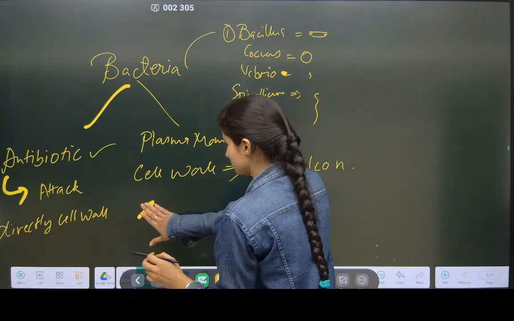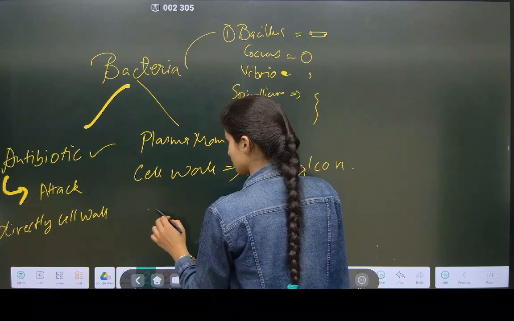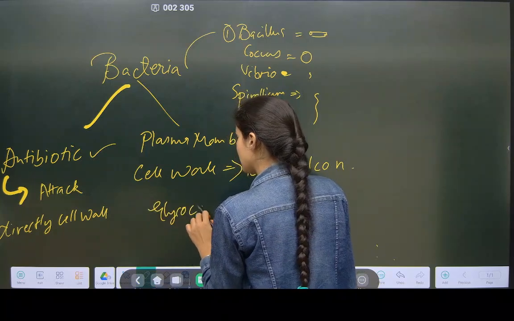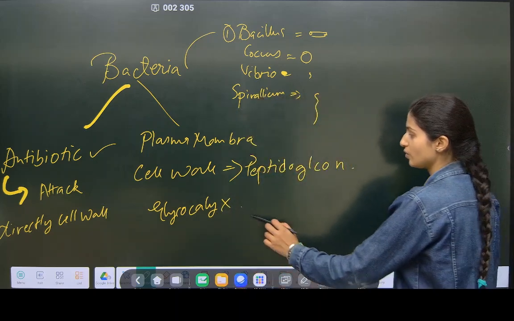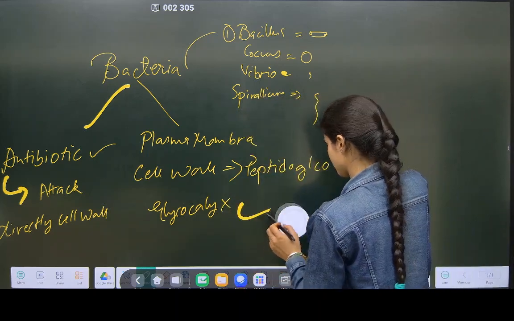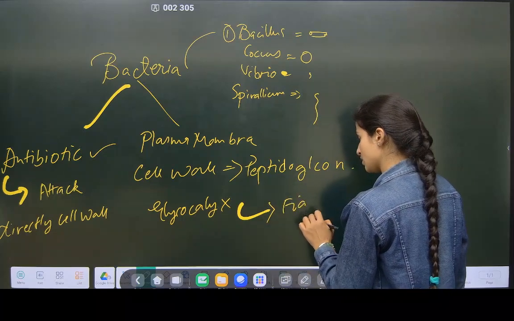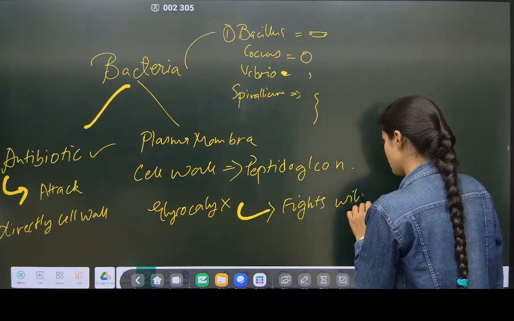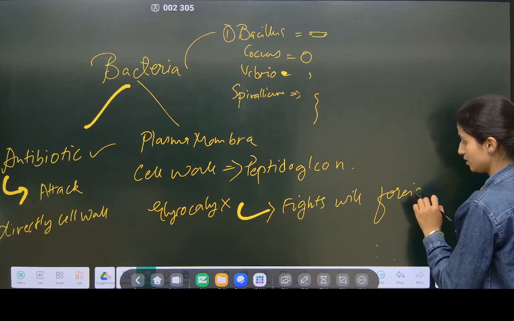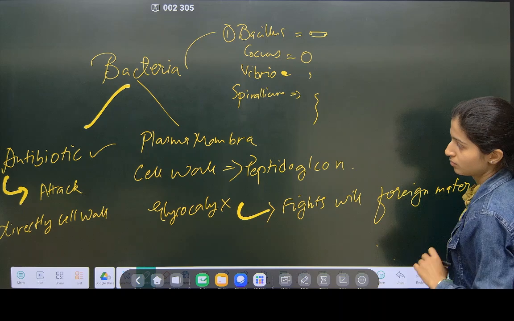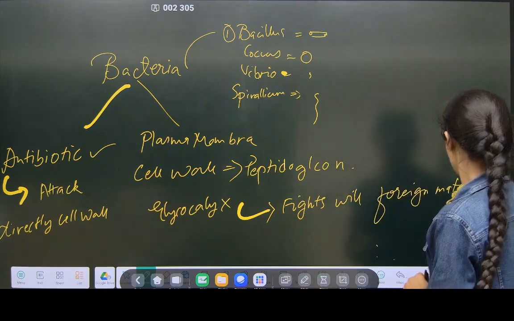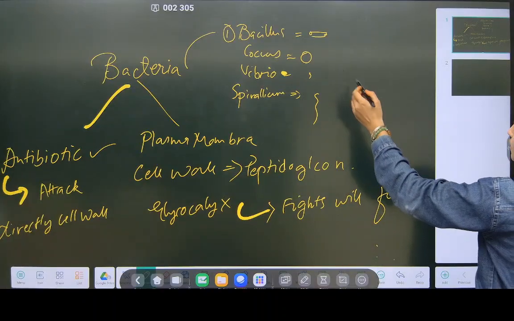Then glycocalyx, which is the outer covering, fights with foreign material. Understood? Fights with foreign material.